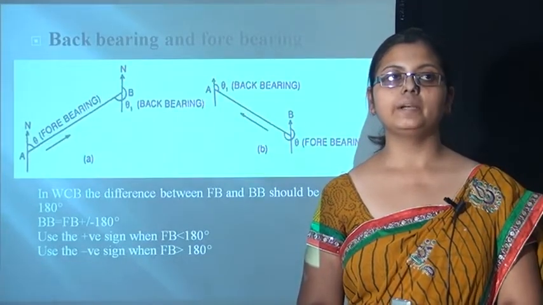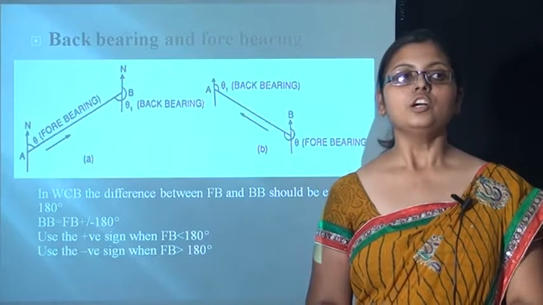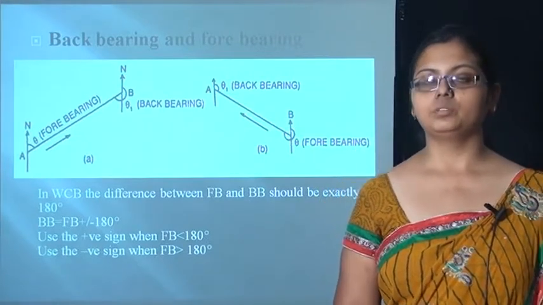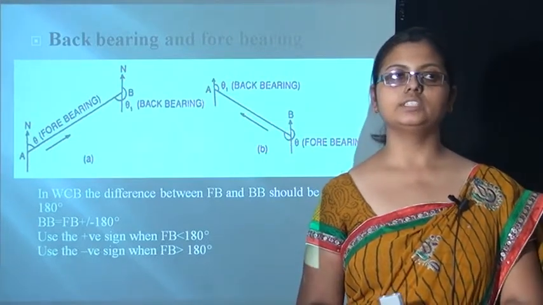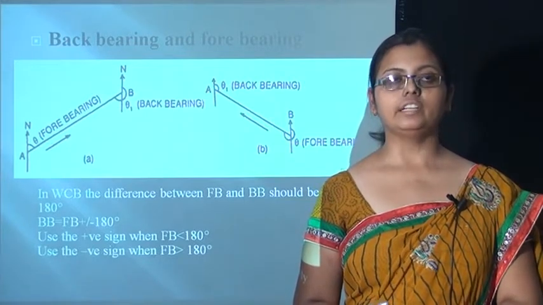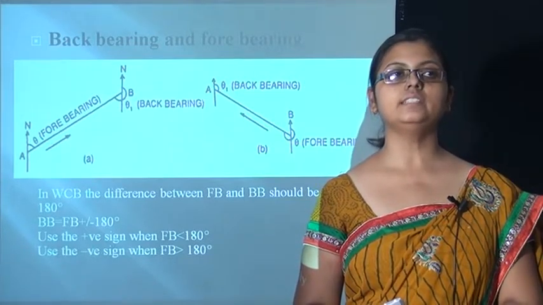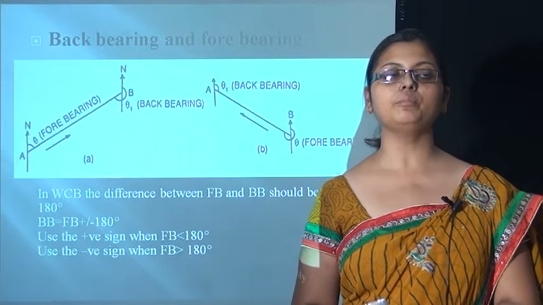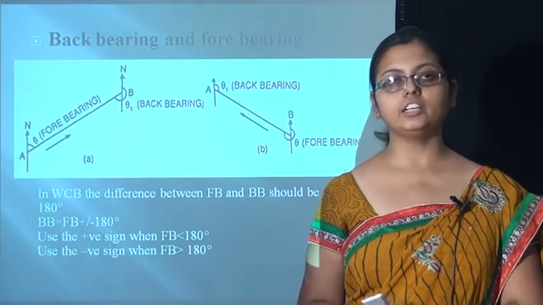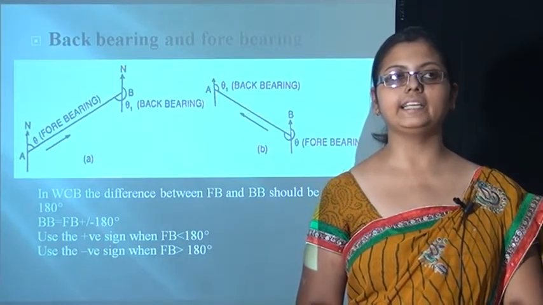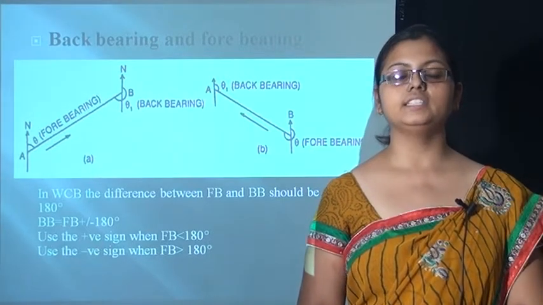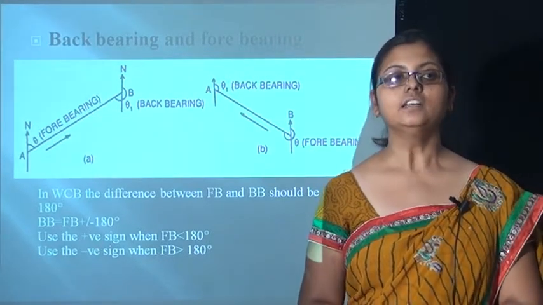Going towards forebearing and back bearing. Forebearing is when the point A extends towards the point B in a straight path, which is known as the forebearing, and from point B we are again coming to the point A for making an angle. Such type of bearing is known as the back bearing.